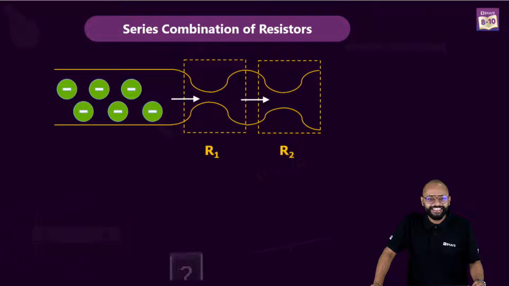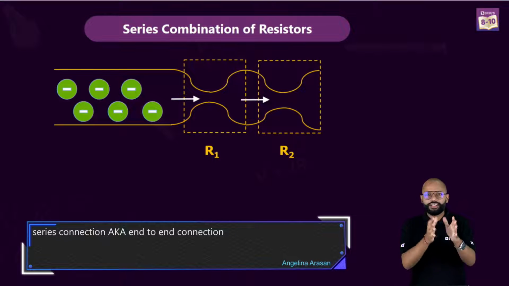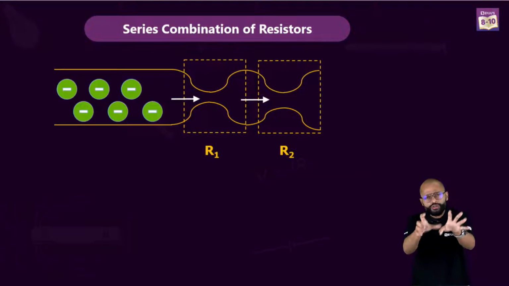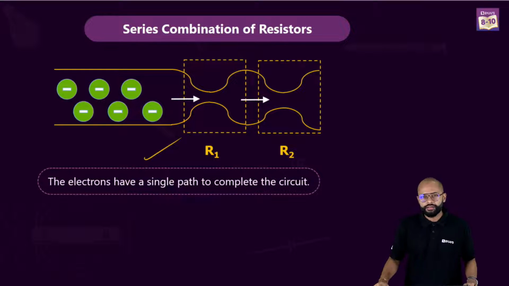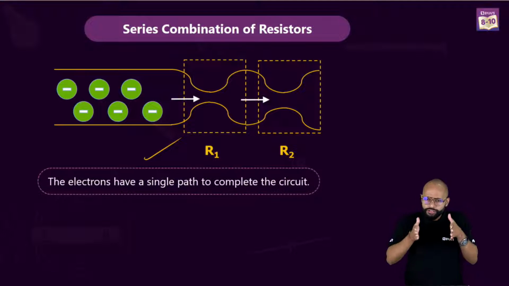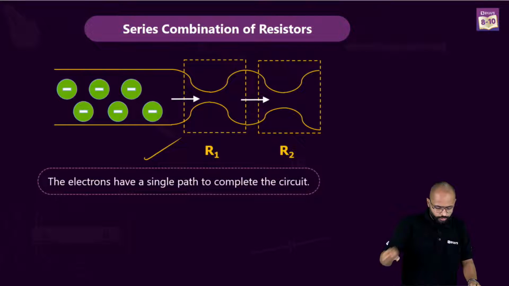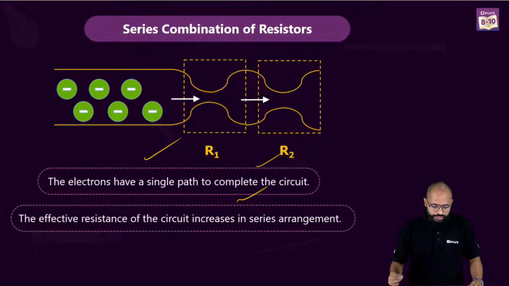So what happens then? The analogy works. In water, if you talk about Bernoulli's equation, a pressure drop is going to happen. Here, a voltage drop is going to happen. Electrons have a single path to complete the circuit. They don't have anywhere else to go. Maybe there are resistances, obstructions, or constraints, but it's one path only. The effective resistance of the circuit increases in series arrangement.